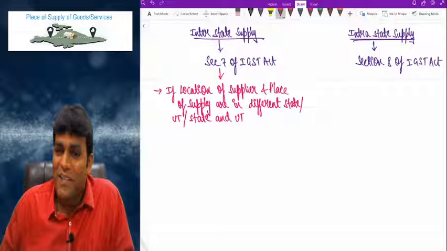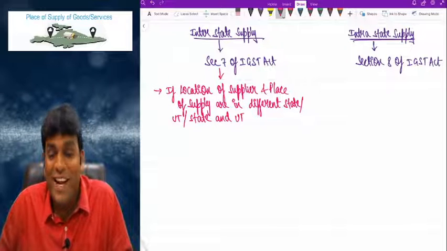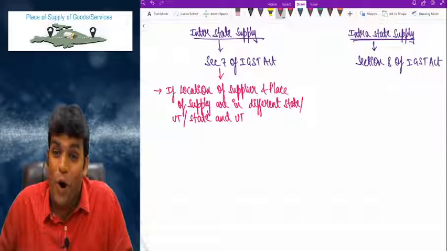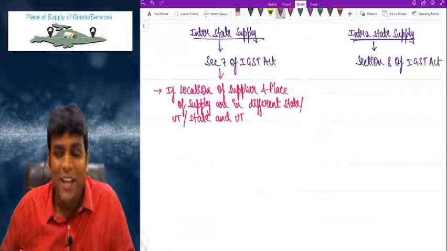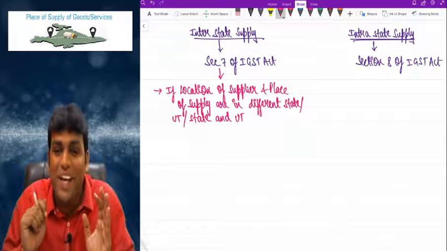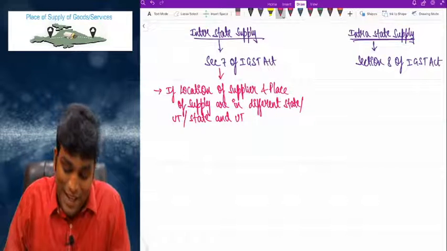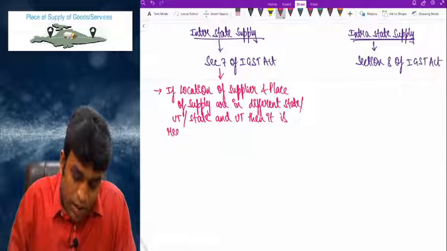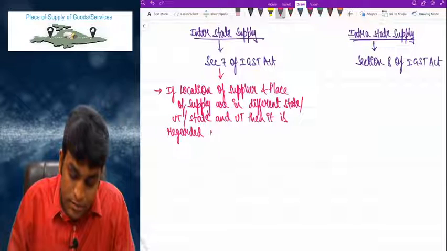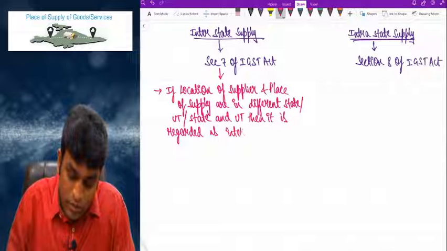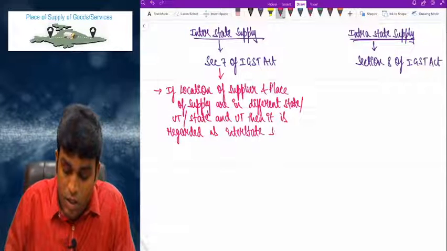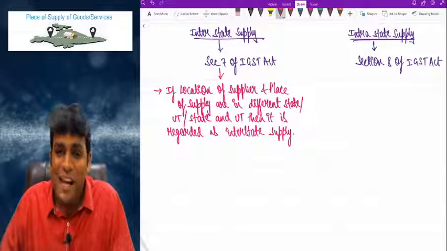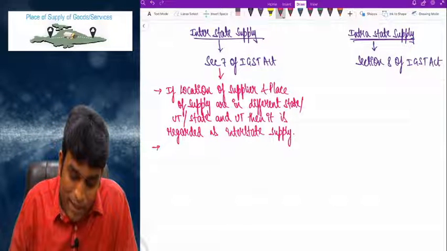If the location of supplier and place of supply are in different state or UT or state and UT, that means one is in state, one is in UT, but they are in different state and UT, then it is regarded as interstate supply.